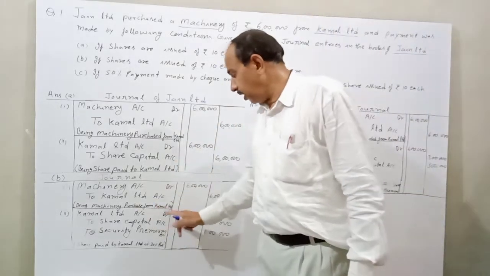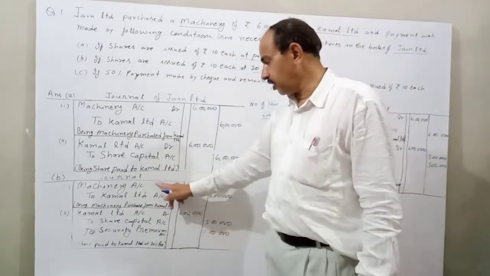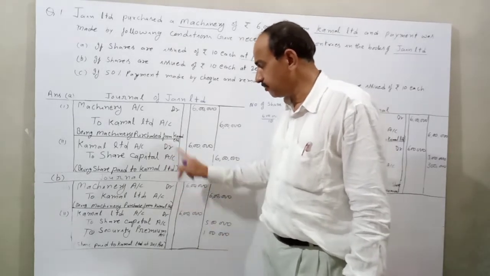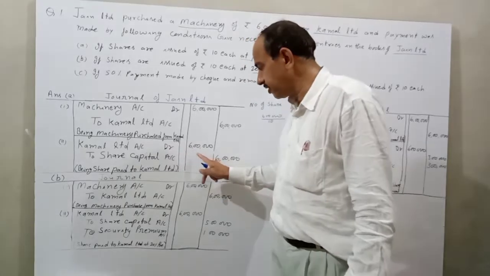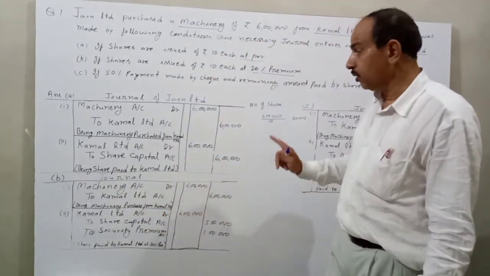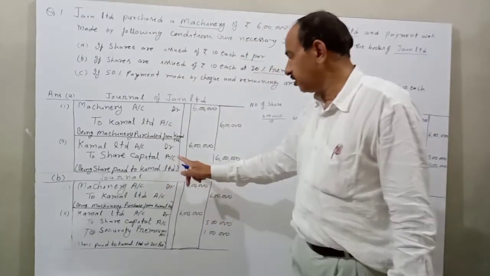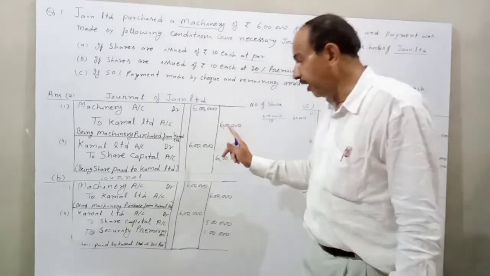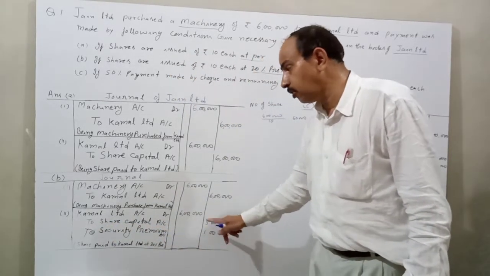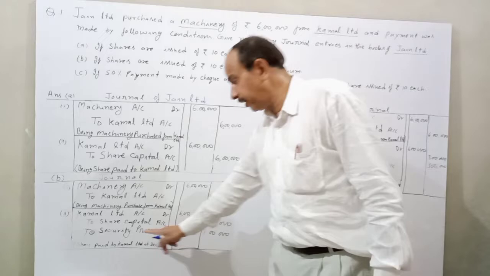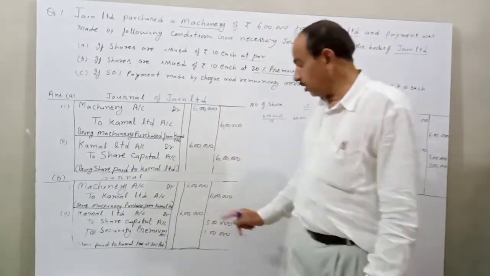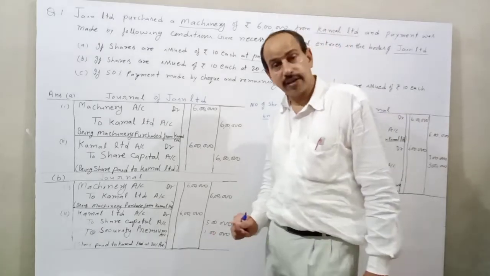Kamal Limited account DR 6 lakh in both. To share capital in the first situation 6 lakh, and in this situation to share capital 5 lakh, because the shares are issued at premium. The amount is 1 lakh.